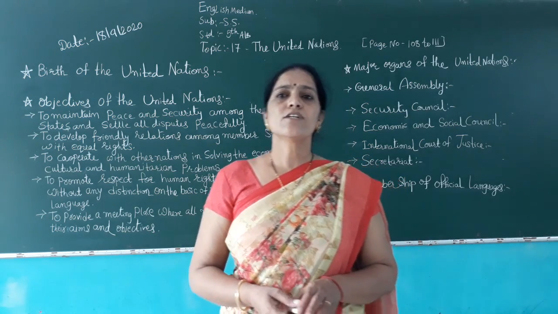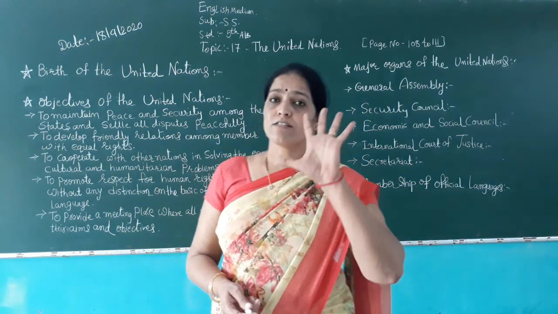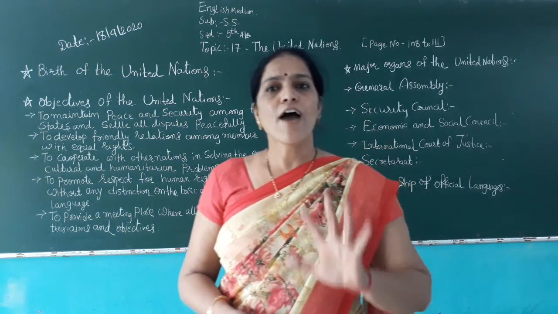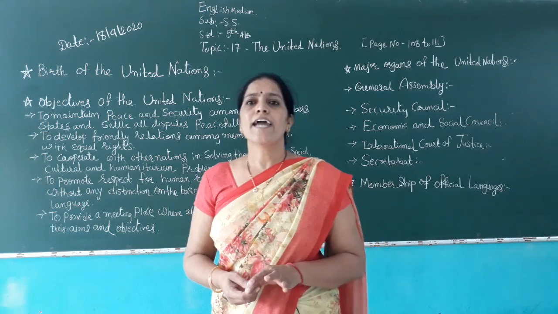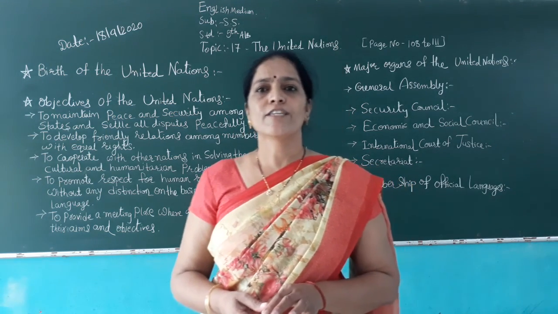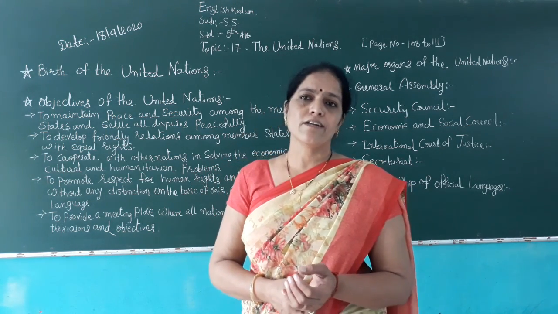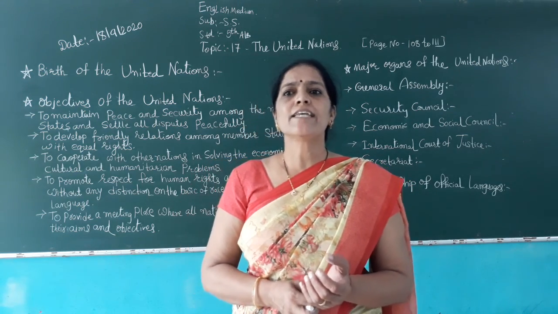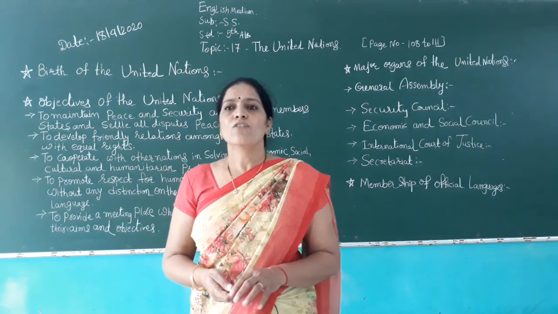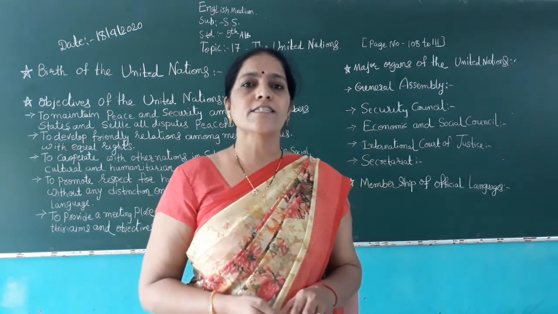The United Nations has five major organs or bodies that carry out its work in close cooperation with one another. Formerly, there was a sixth organ, namely the Trusteeship Council, which has not been functional since 1994.